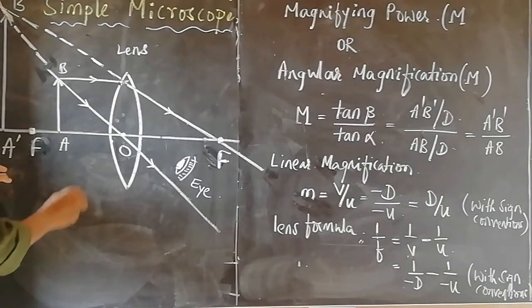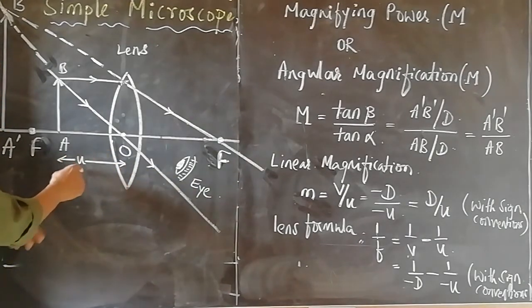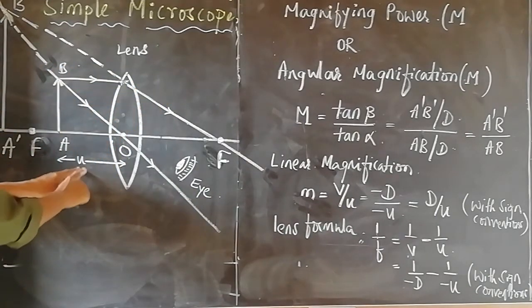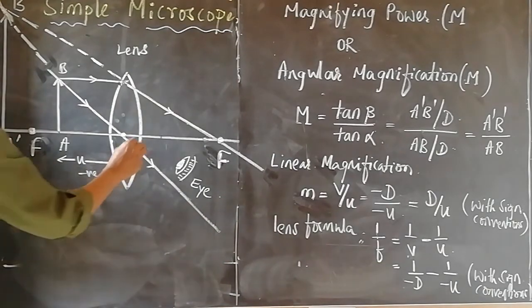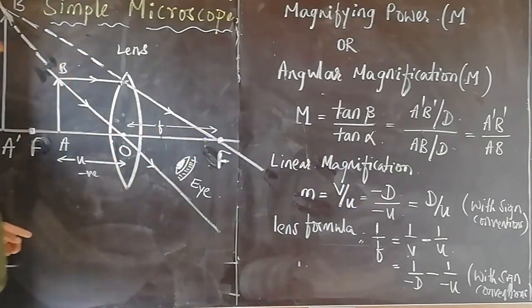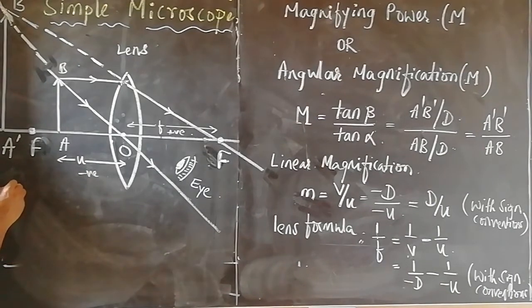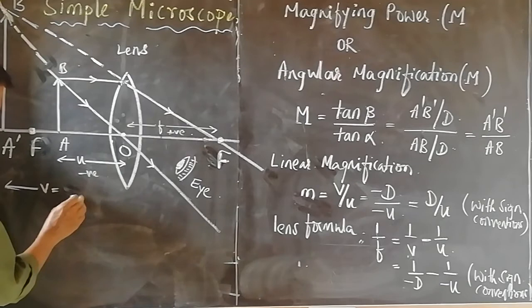If I take u as the object distance, according to sign convention, it is measured opposite to the direction of light. Hence, it is negative. And focal length is always positive here. In case of a convex lens, focal length is positive. And the image is formed on the same side of the object. So the image distance is v, and we take it as minus D.